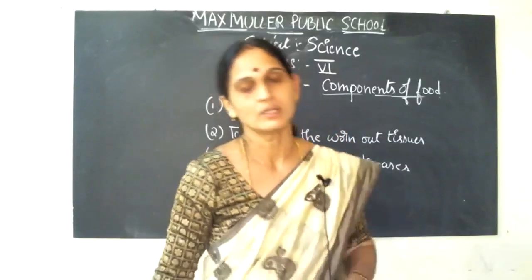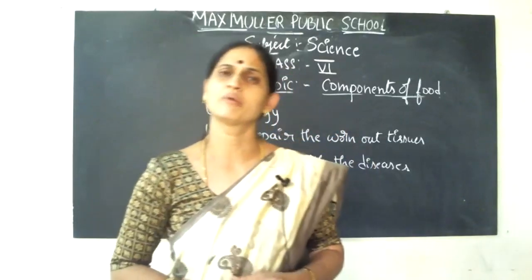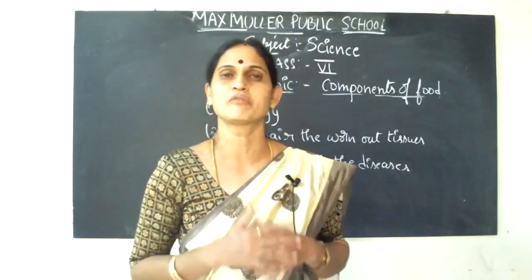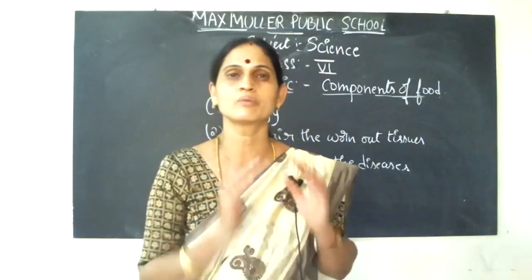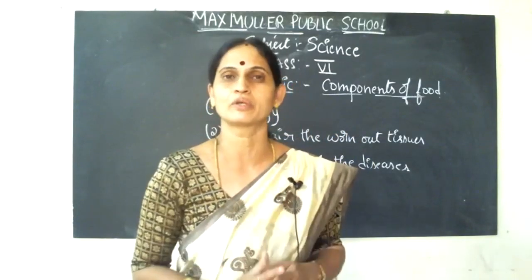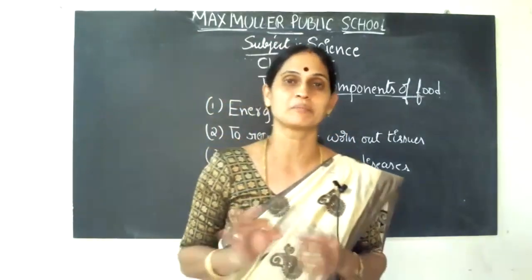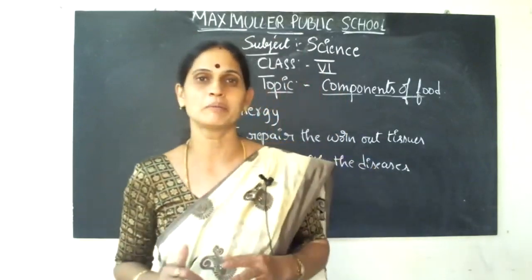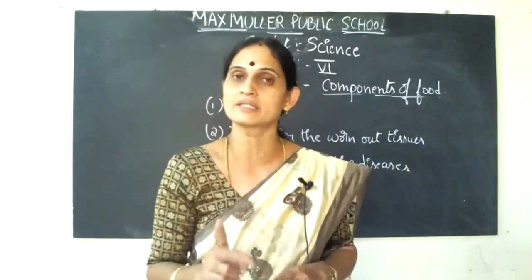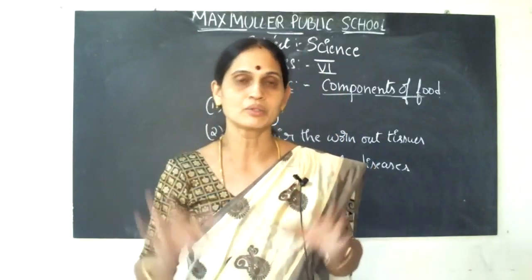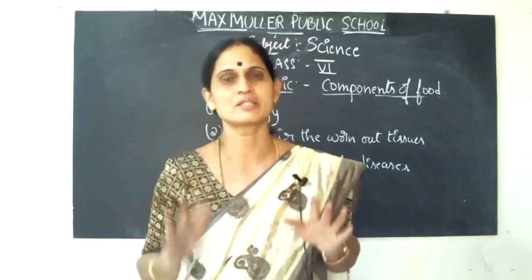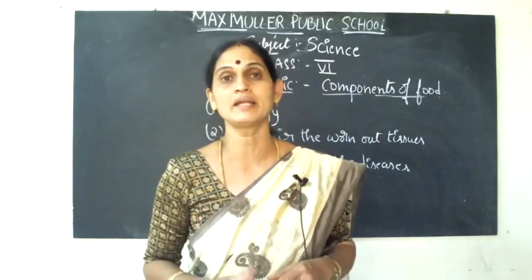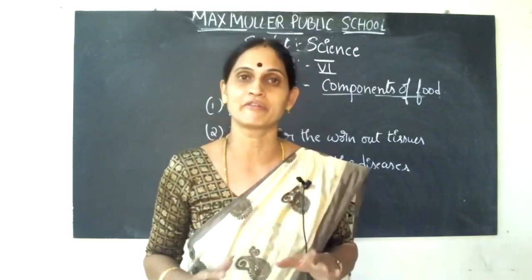Okay, children. Now, why should we eat food, and why will you be eating varieties of food, not only one food? We don't eat only one food. See, I'll give a very simple example. We are all human beings. All human beings have got two eyes, one nose, one mouth, two ears. Everybody has the same features, physical appearance, right? But each one looks different.